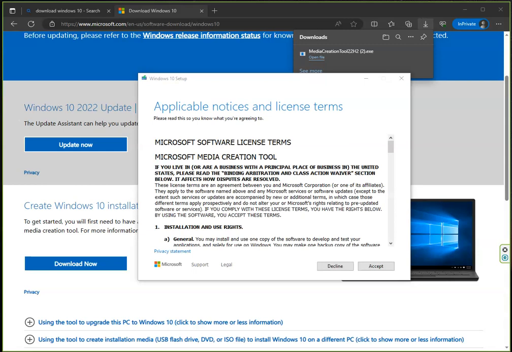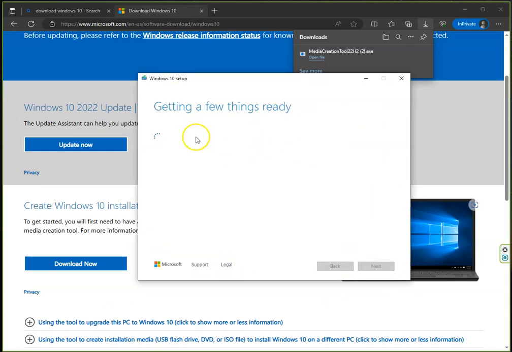Okay, let me just pause the video. Oh, there it is, it's responding now. Let me click on accept. It says getting a few things ready. It's going to ask if we want to do an upgrade on the existing operating system or if we want to create a USB installer. That's also going to take a few seconds. Okay, just a few more seconds.